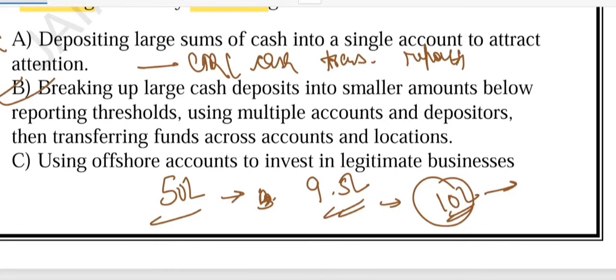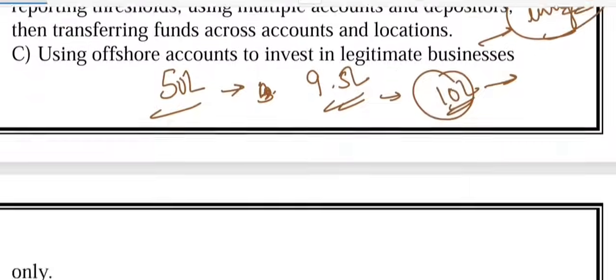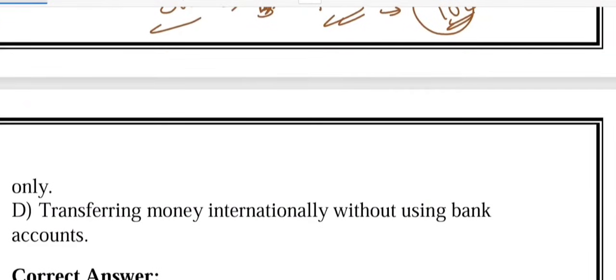Option C says using an offshore account to invest in legitimate business. That is called integration. This describes another stage of money laundering, integration, where money is pushed into legal business, often abroad. That is not smurfing. And option D says transferring money internationally without a bank account. That is closer to the hawala system, which is an informal value transfer method. Again, not smurfing.